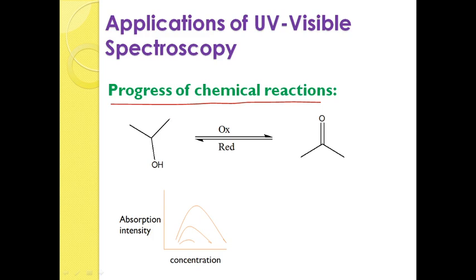Now, let us see how. Here I am taking an example, a secondary alcohol, and the secondary alcohol on oxidation is converted to a carbonyl compound, which is a simple ketone.